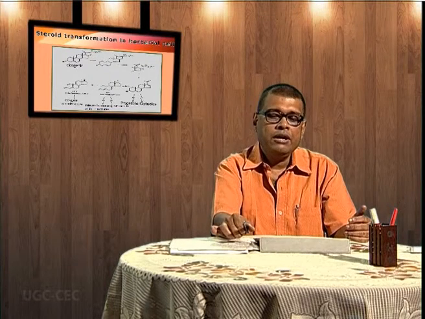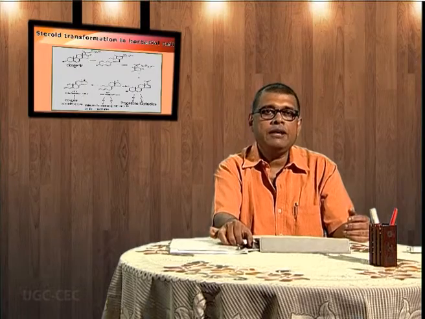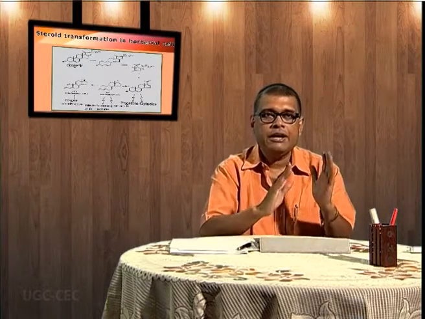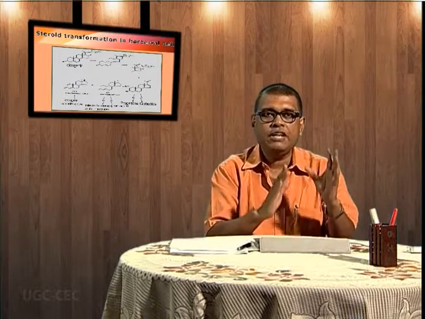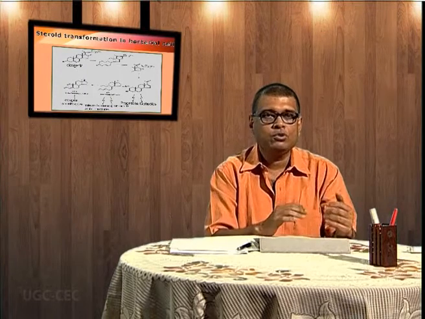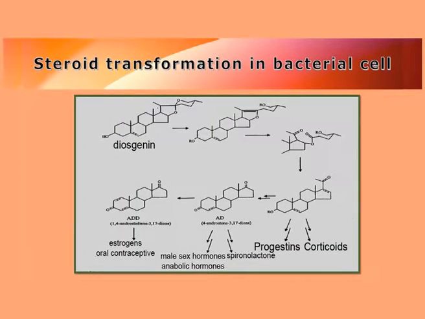Now coming to a very important aspect, where bacteria cause gradual modification of steroid and other hormones. Here we can see diosgenin is converted to different progestins or corticosteroids. This conversion is brought about in nature by different bacteria.